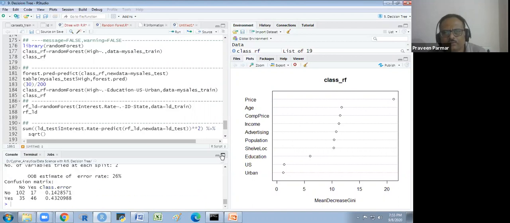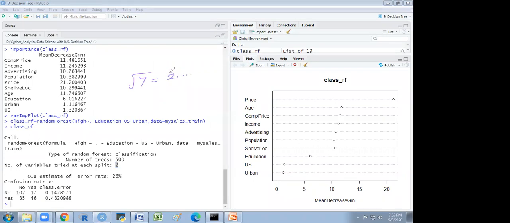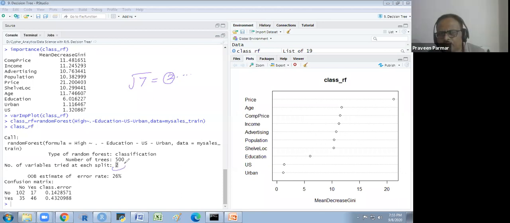Now you see we have 3 variables less. We have 1, 2, 3, 4, 5, 6, 7. 7 variables we have only. So the square root of 7 is what? It is 2 point something. So 2 is the greatest integer. So the split is 2.